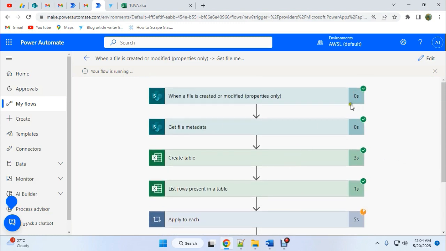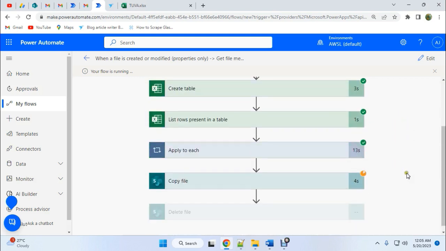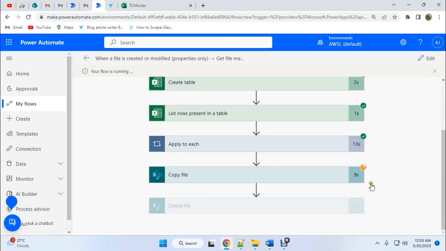Wow, it almost works, and there are no bugs I can see. Just wait until it finishes to see what happens. Wow, it works. 9 seconds.